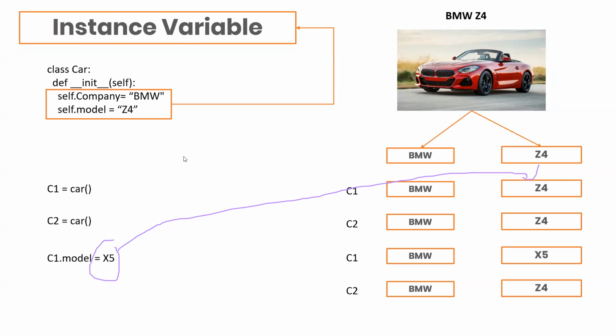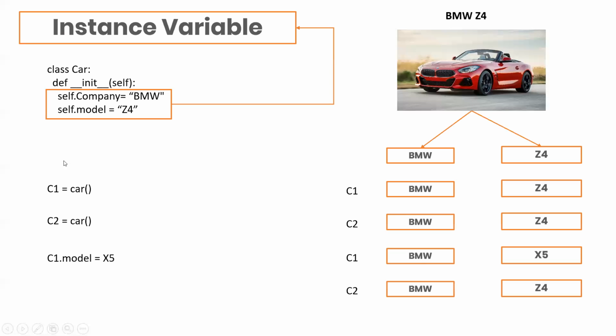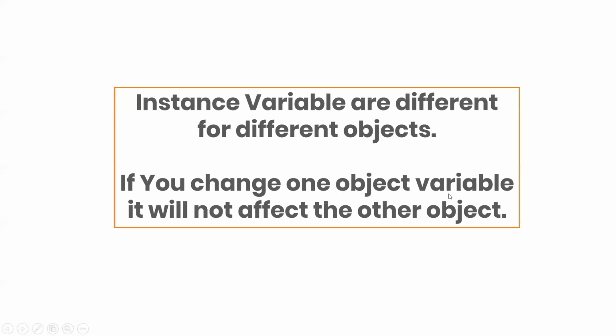Now what is a static or a class variable that we discussed on the last screen? One thing you should remember is this: instance variables are different for different objects. You can see this now. Let me go to the previous screen. This c1 object has BMW and X5 as instance variables, but c2 has BMW and Z4 as instance variables. So instance variables can be different for different objects. This is what we learned. Next thing is, if you change one object's variable, it will not affect the other object.